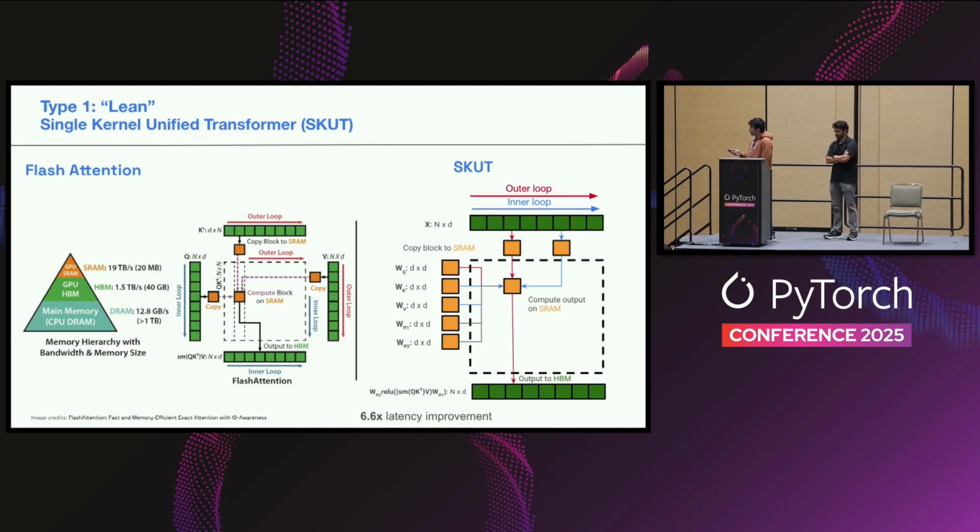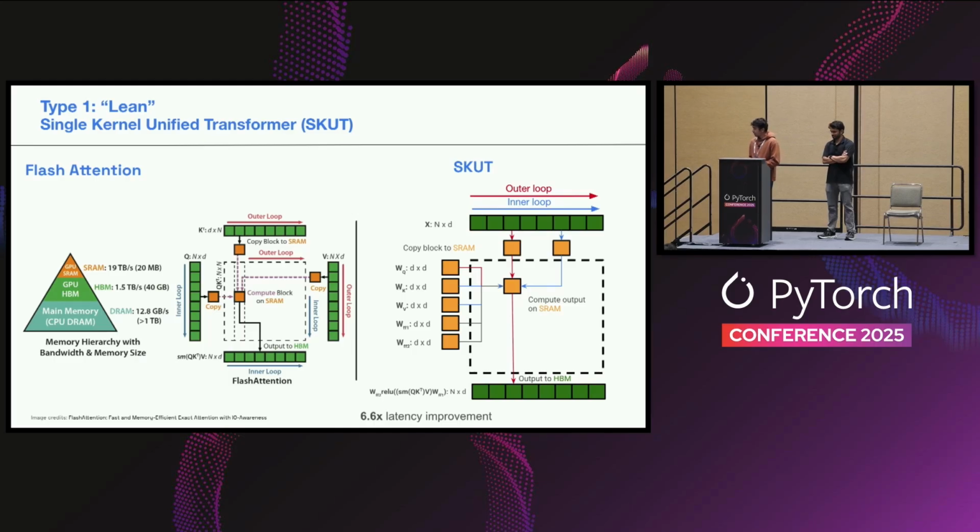So starting with the lean transformer, I'm going to draw a parallel to how Flash Attention works and compare what particular advantages this has. As I mentioned, the embedding dimension for this transformer is very low. So that allows us to leverage the GPU SRAM much more effectively. If you look at Flash Attention, the key advantage is tiling. You tile your QKV sequence tensors, and you load each tile into your GPU SRAM and compute your output block on the fly. And this allows you to not materialize the whole QK transpose tensor.